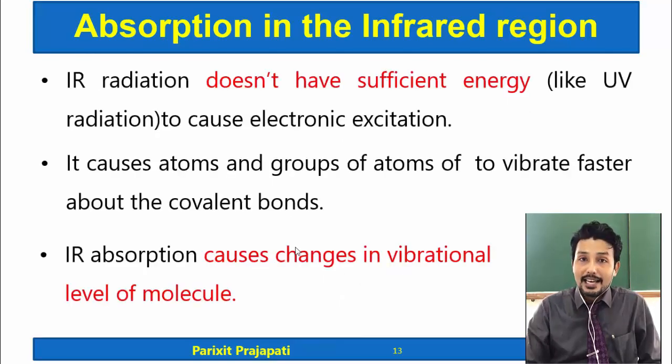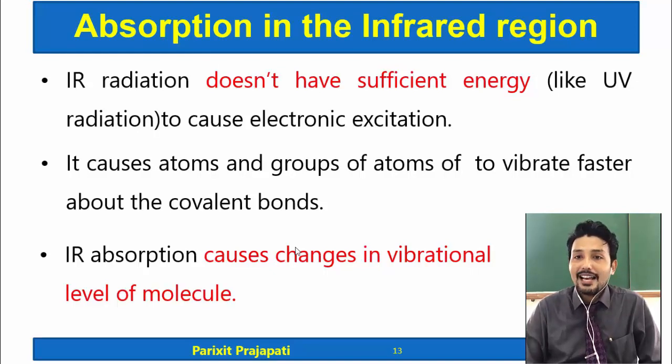Now, what will this IR radiation do? IR radiation does not have sufficient energy like UV. Ultraviolet and visible radiation have sufficient energy and they cause electronic transitions. You have studied in UV spectroscopy that they cause different electronic transitions, but IR radiation is weaker than UV or visible radiation. So, it cannot cause electronic transitions.